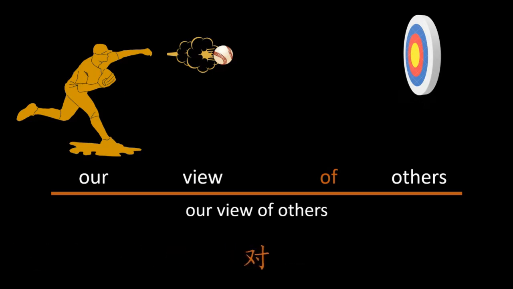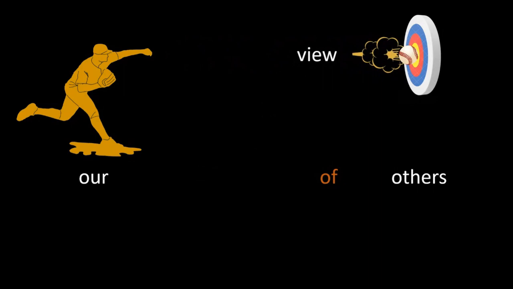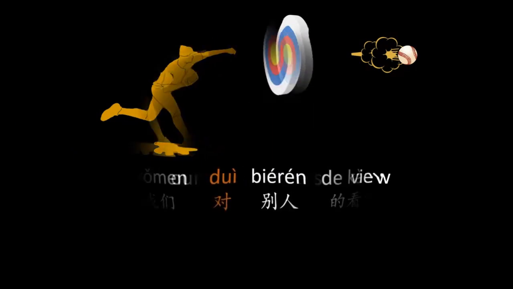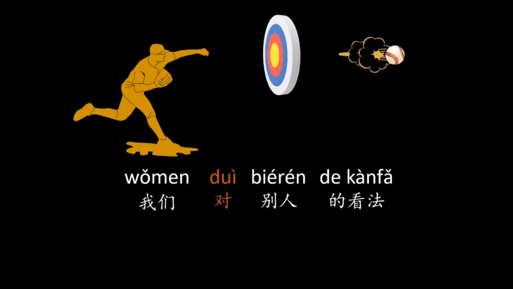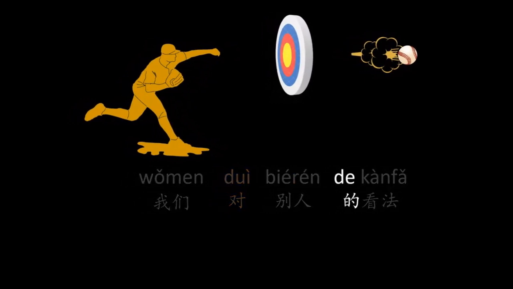It just hoovers them up. So going back to this sentence, our view of others, we of course need to get it into the right order for Chinese, and that is our of others view. And then we translate, but with a slight twist. 我们对别人的看法.